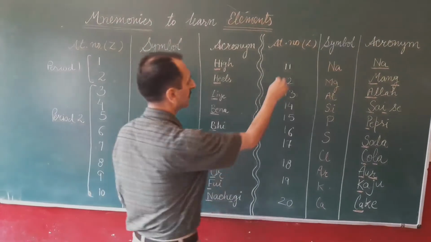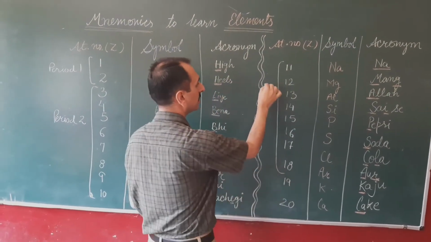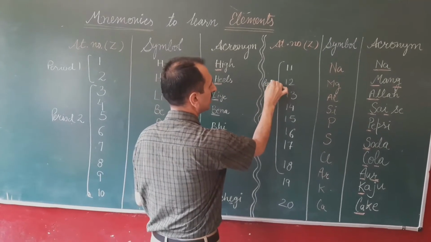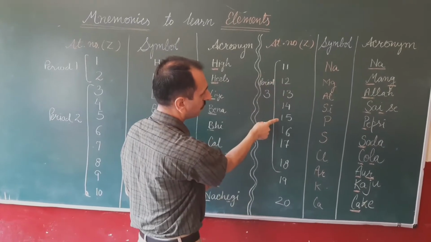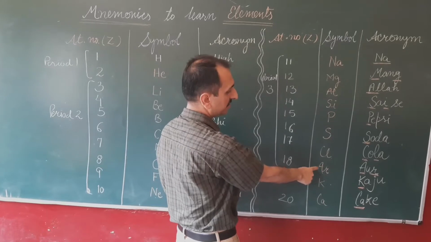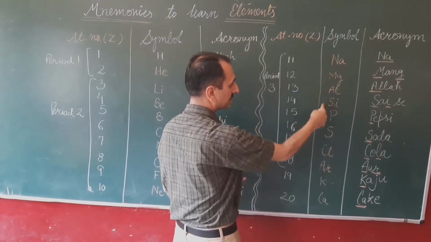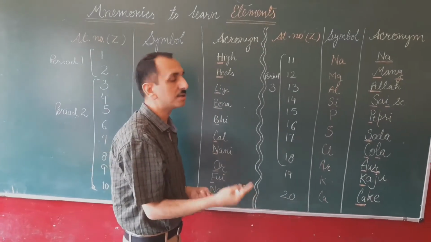In the next case, 11 to 18. This is period 3. Again 1, 2, 3, 4, 5, 6, 7, 8, 8 elements from sodium to argon. Means one shell is taken here for writing the electronic configuration, that is the third shell.